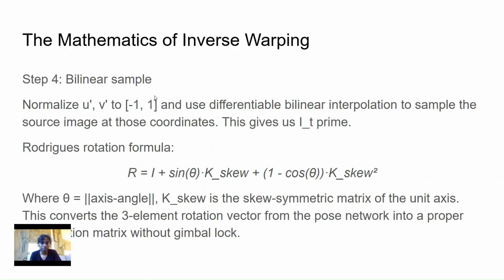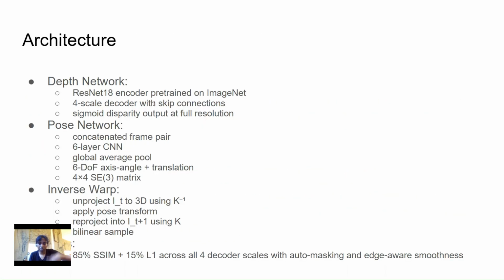Next slide. To summarize the architecture in one place, what we just went through: the depth network takes a single RGB image and produces disparity maps at four scales. The disparity is the inverse of depth. We predict disparity rather than depth directly because disparity is bounded between 0 and 1, which makes it easier to regress. We convert this to metric depth by taking the reciprocal, with calibrated minimum and maximum depth bounds.